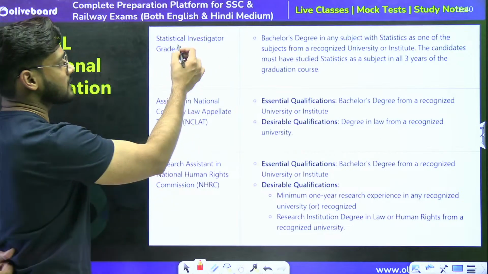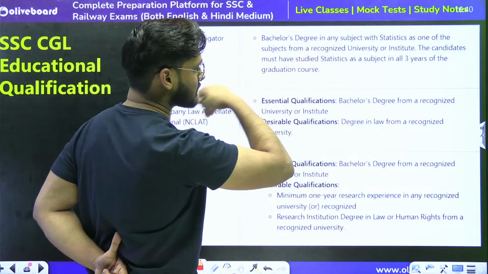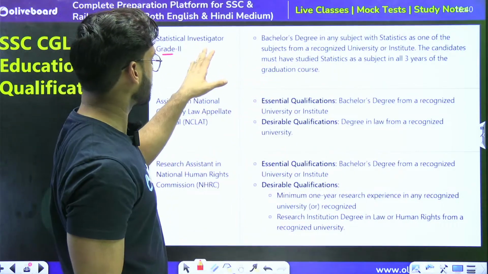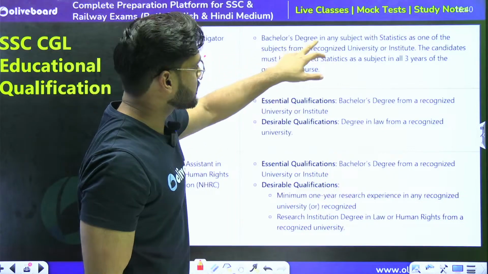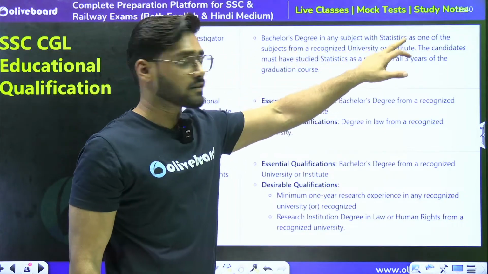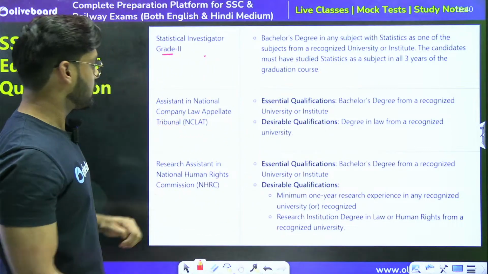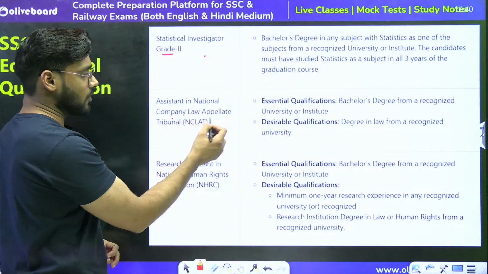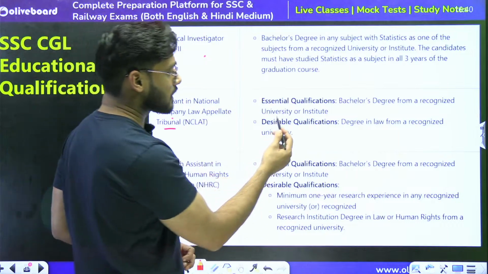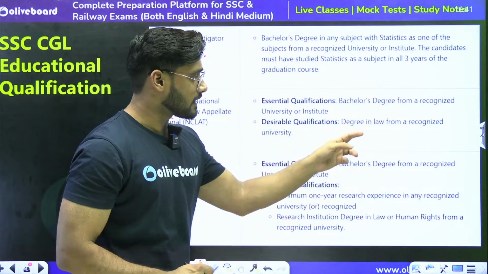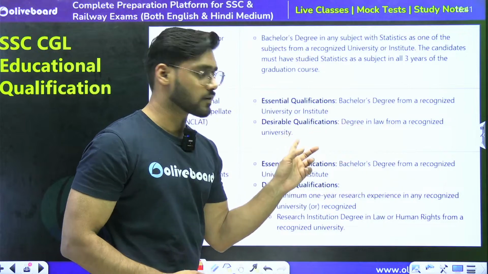Then for statistical investigator grade 3, the qualification written over there is a bachelor's degree in any subject with statistics as one of the subjects from a recognized university or institute. Same for assistant in National Company Law Appellate Tribunal. For this post, the qualification is a bachelor's degree from a recognized university, or a degree in law from a recognized university.